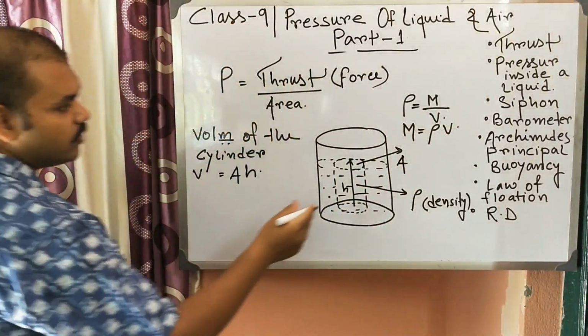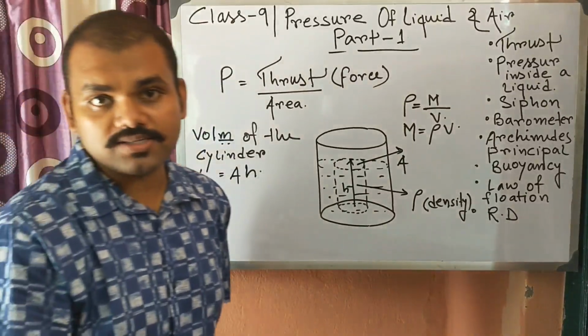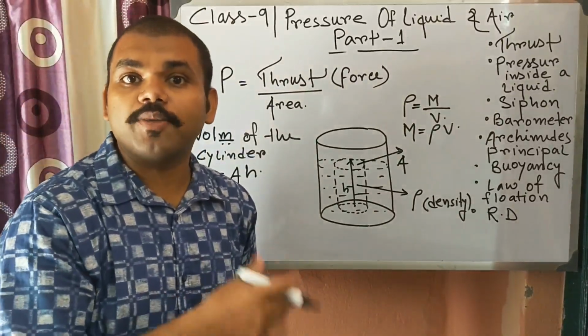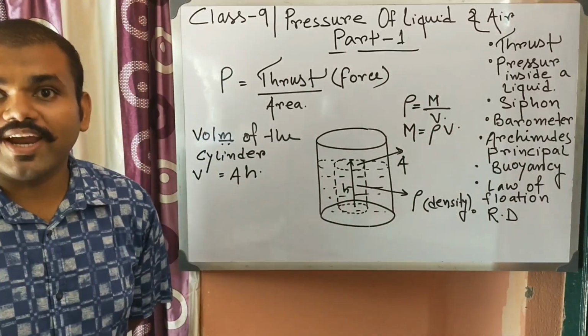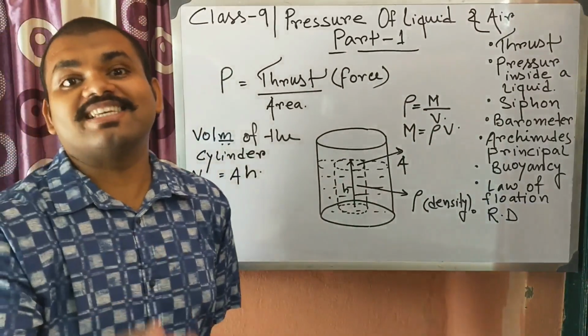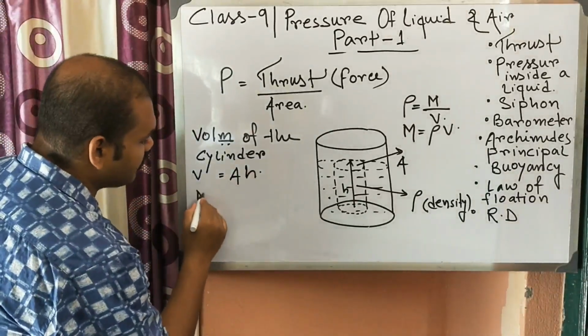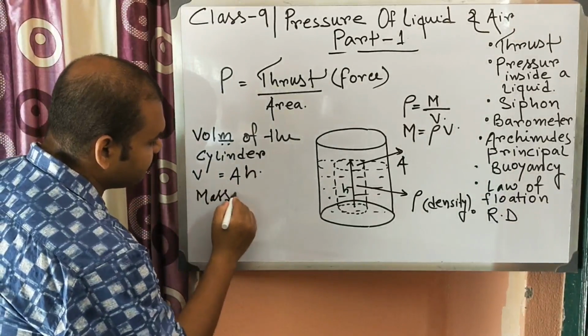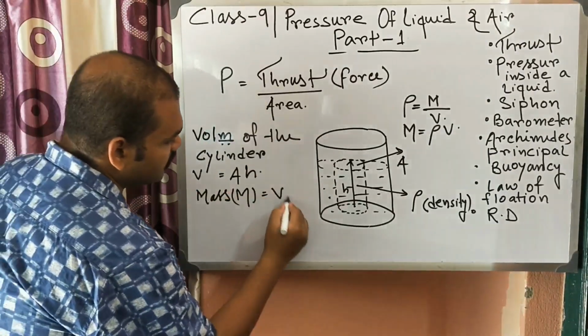If you want to find out the mass of the liquid, because we need the mass to get to know about the force, because force is the weight, and weight is mass into acceleration due to gravity. So we can write mass M is equal to volume into rho.